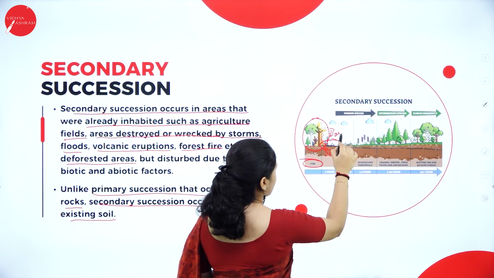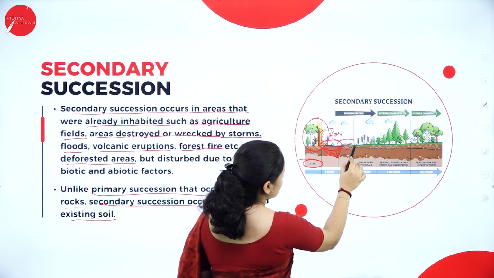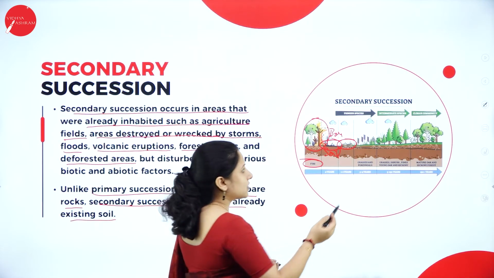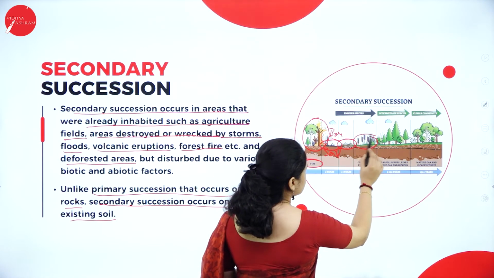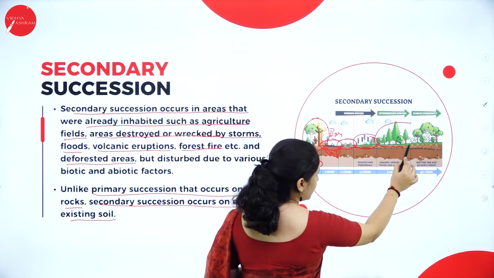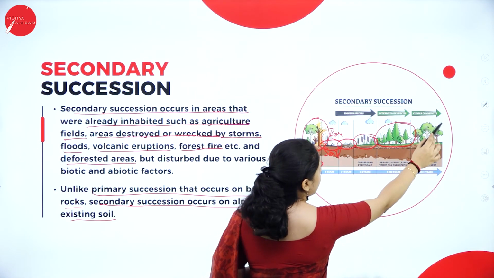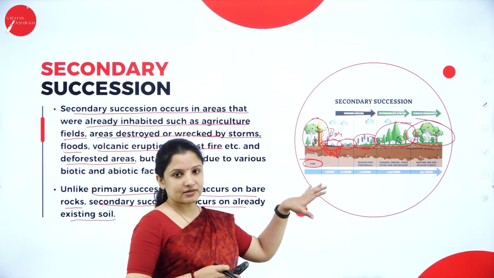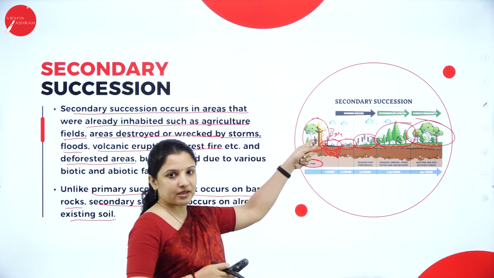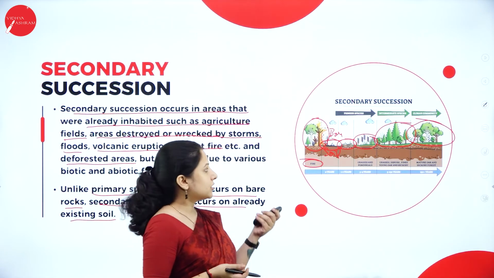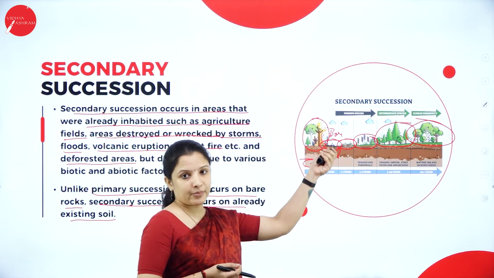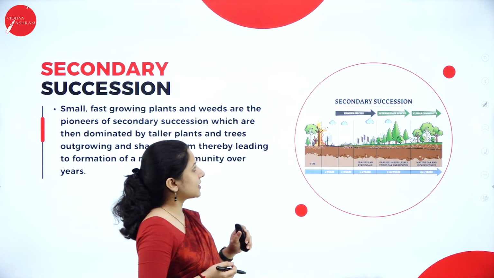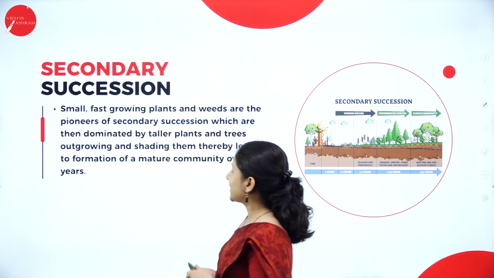This area is bare. To this the species will come, that is the first plants will come, then again the other plants will start to form, then again other plants will start to develop, and finally it will form a climax community. So that is what happens in secondary succession. Already the forest was there, but it got burned down, and it made the area bare. So that is secondary succession. So this was about secondary succession.